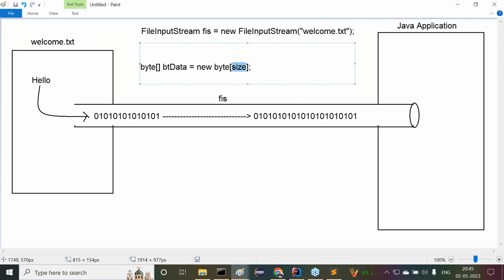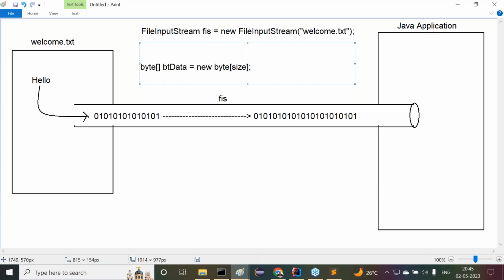So how much data is available inside the file input stream? With that much size, we have to create the byte array, or not? So if you want to create a byte array, first we have to know the data size inside the file input stream. Sir, are you able to follow or not? If you want to create a byte array with a particular size, first we should know exactly how much data is available. With this particular size only, we have to create this byte array, or not?